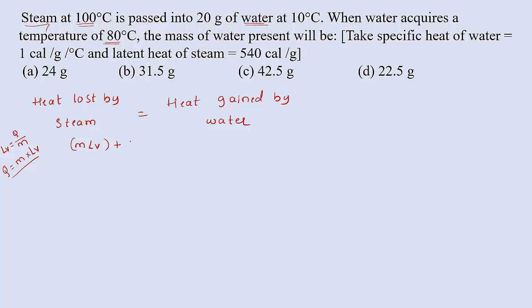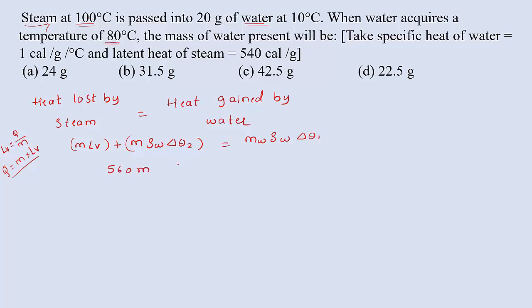the heat lost by the steam, for which we use the specific heat capacity, S, of water times delta theta 2, is equal to the heat gained, that is M, the mass of water, times the specific heat capacity of water, times the change in temperature. This side is about the steam and this side is about the water. Let us substitute the values. The mass we don't know, so keep it as it is.